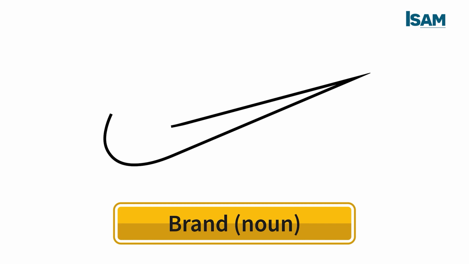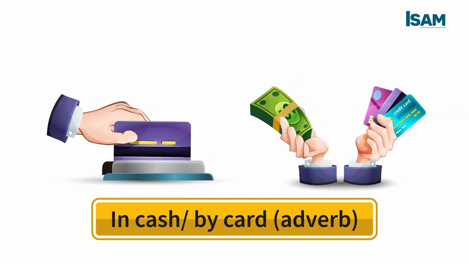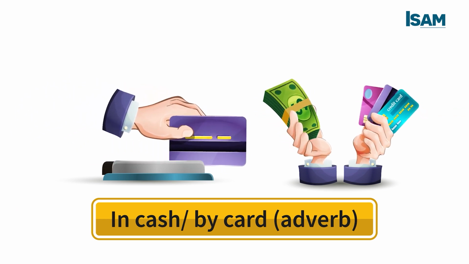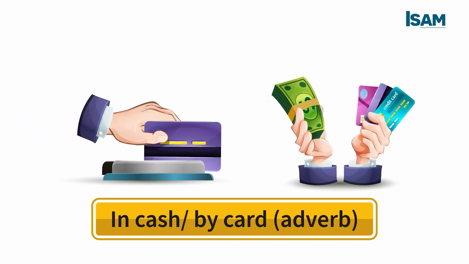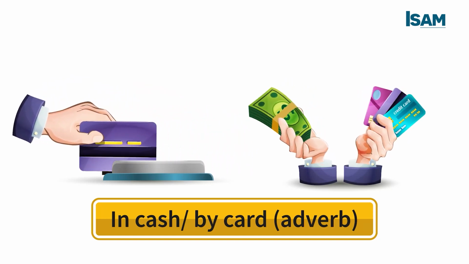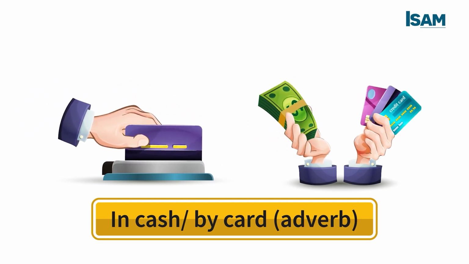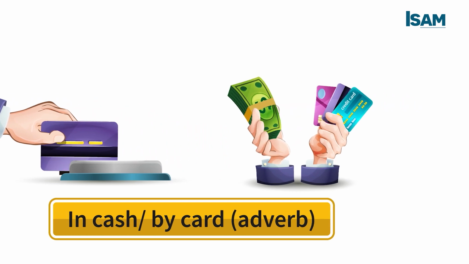For example, the store sells a variety of shoe brands. In cash or by card, they are adverbs. It means use cash or credit card to pay. For example, could I get a discount if I paid in cash?